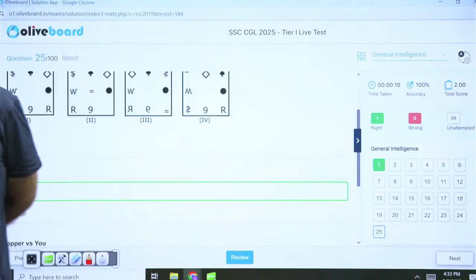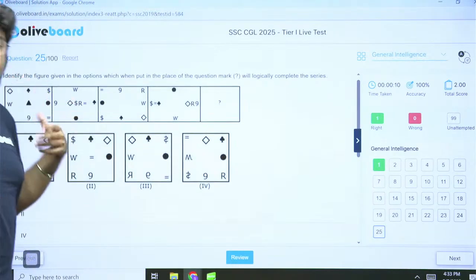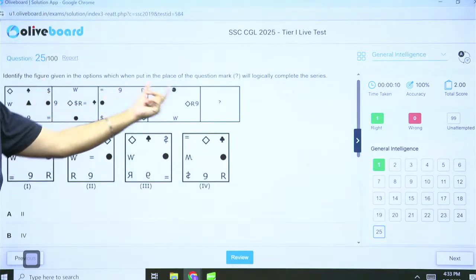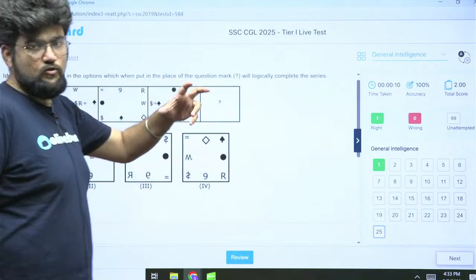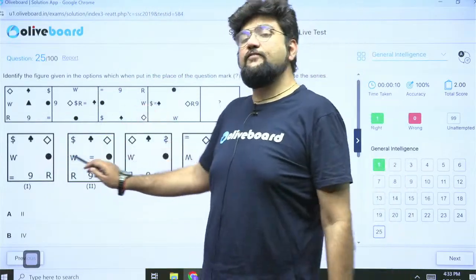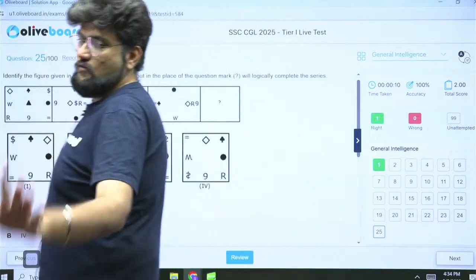Each movement was different. So here that is usually not asked, but to make it difficult and challenging, what they do is they have set each movement in a different way. There is no pattern. You cannot say that this is exactly going to happen. But looking at the pattern, you can eliminate from the options that this is surely not going to happen. So we'll only be left with one solution.